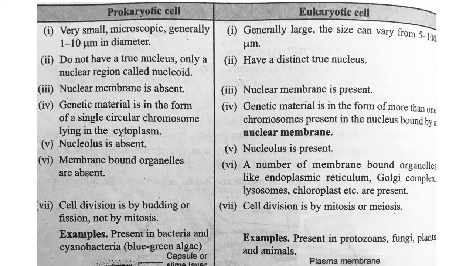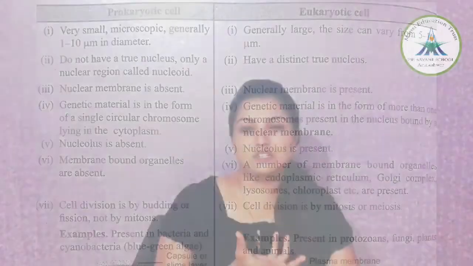Now, as I said earlier, prokaryotic cells do not have a true nucleus, right? And eukaryotic cells have a well-defined nucleus, which you can say is a true nucleus, right? Since prokaryotic cells do not have a nucleus, it is obvious that they don't have a nuclear membrane, and eukaryotes have a nuclear membrane, right? And when we say it's a well-defined nucleus, the nucleus has all the structures in it, that is, the nuclear membrane, the outer covering, the nucleolus, and the chromatin fibers. This all comprises a nucleus. So that is known as a well-defined nucleus.